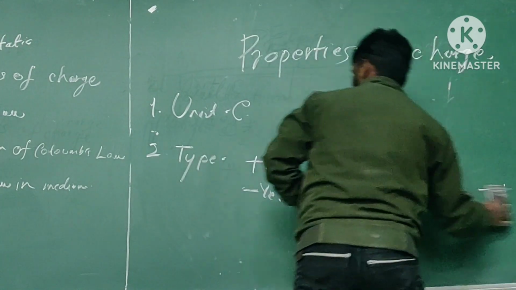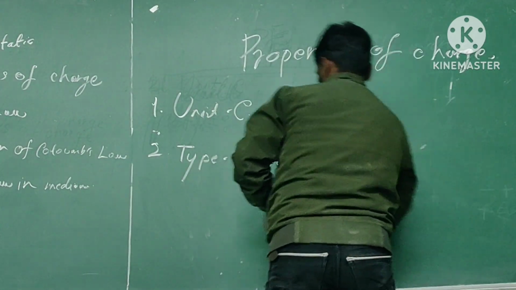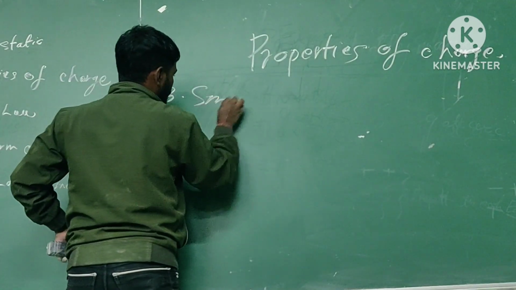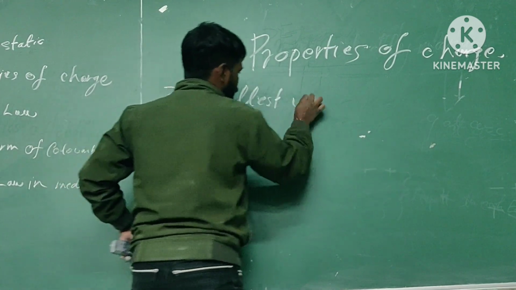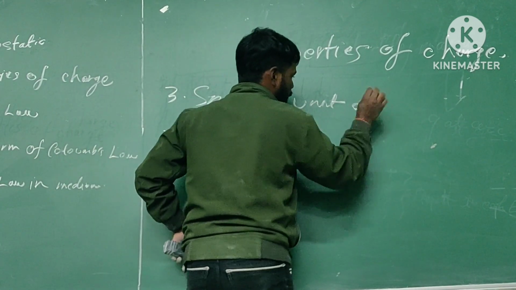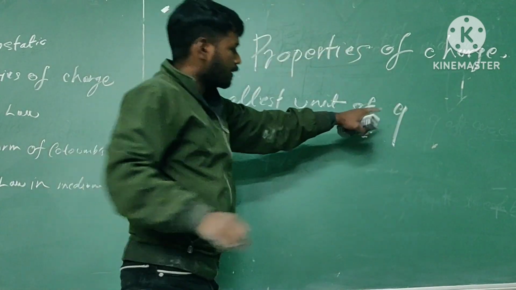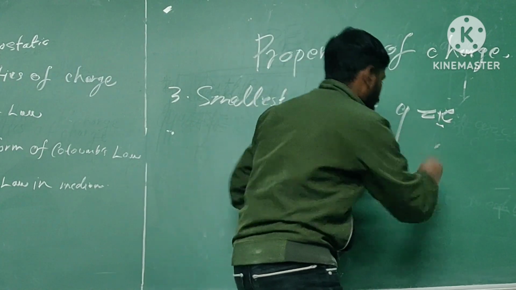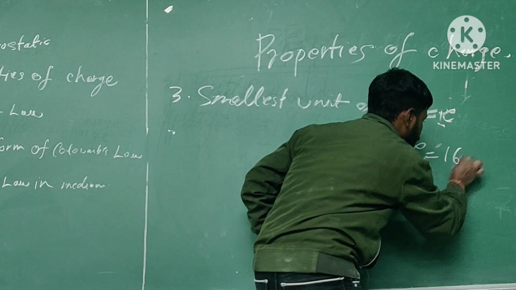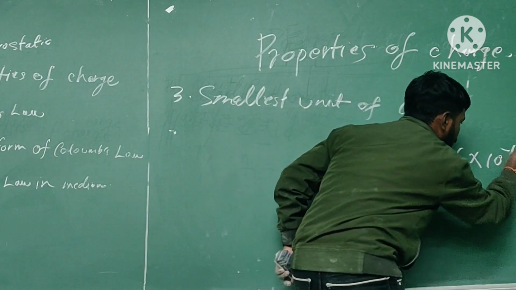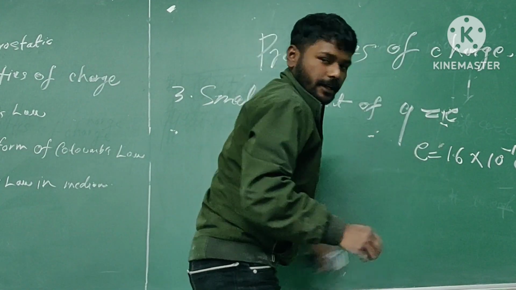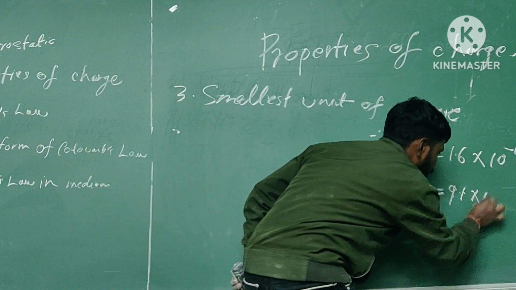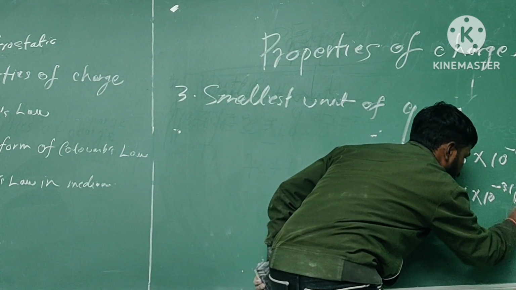Now moving on, third property of charge: the smallest unit of charge. The smallest unit of charge is plus or minus e, where e has the value 1.6 into 10 to the power of minus 19 Coulomb, and the electron has mass m e equal to 9.1 into 10 to the power of minus 31 kg.